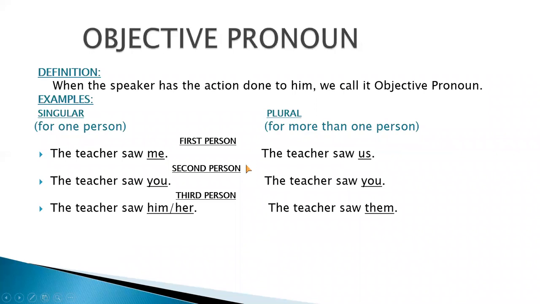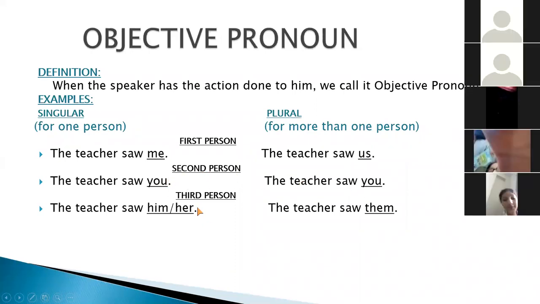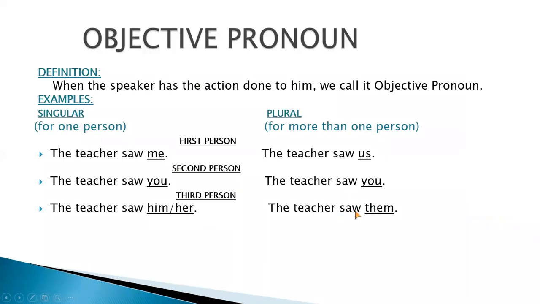Now we come to the objective pronoun. In objective pronoun, the speaker is not doing any action, but the action has been done to him. And here are many other examples for singular and plural persons. For first person, for singular, me is used. For plural persons, us is used. For second person, again the same pronoun is used, that is you. And for third person, we have other options: for male persons, we use him, and for female persons, we use her. In the plural form, we use them.